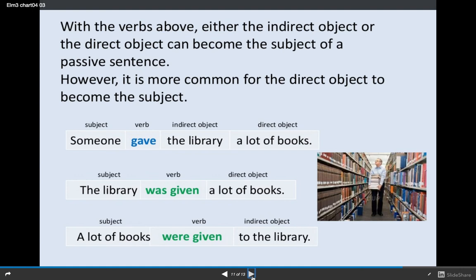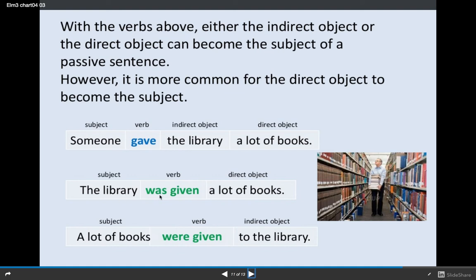With the verbs above or before, either the indirect object or the direct object can become the subject of a passive sentence. However, it's more common for the direct object to become the subject. But if I have the active sentence, someone gave the library a lot of books, I can take the library, the indirect object, to become the subject of the passive sentence.